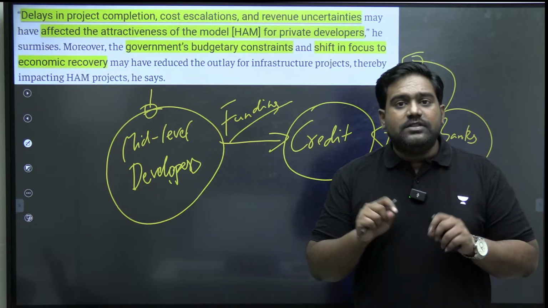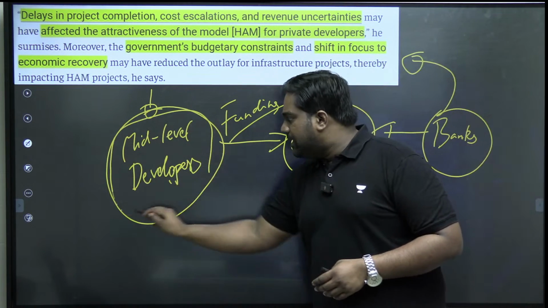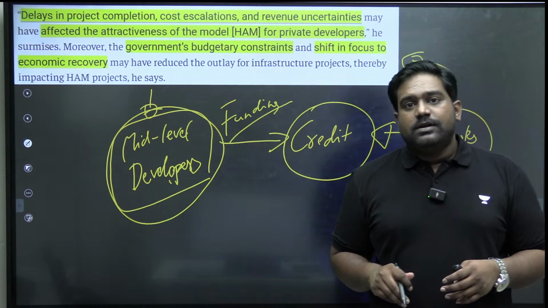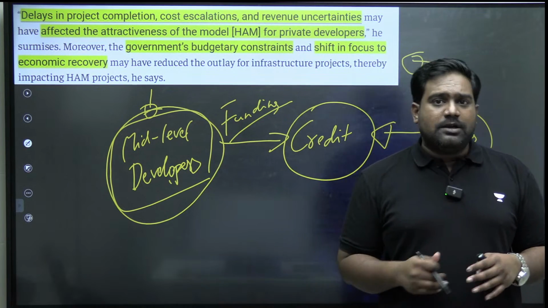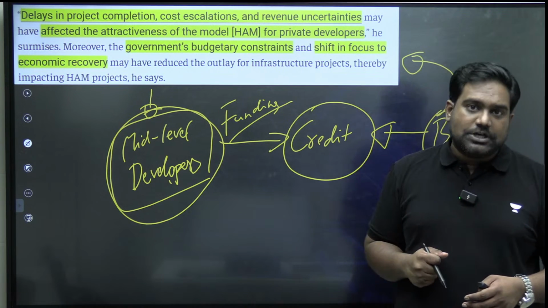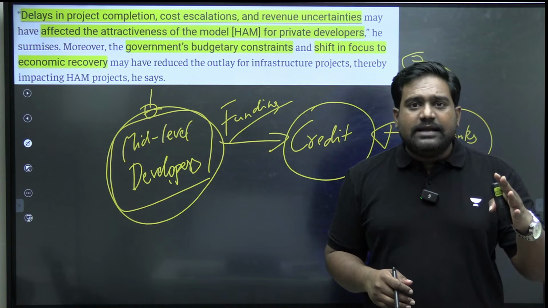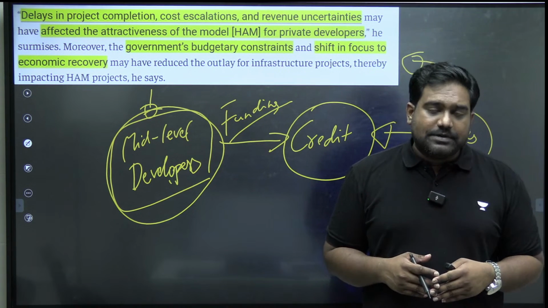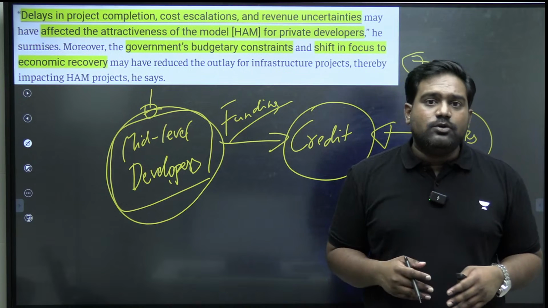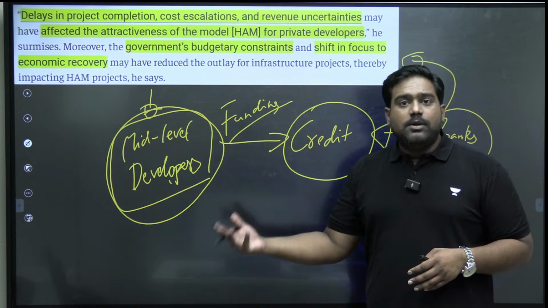This is an inherent flaw in the model, right? If you're preferring mid-level developers and expecting them to bring in 60% of the funds, they don't have enough credibility in the market. Banks may not give them adequate loans, and this will essentially hamper the project. If you look at the EPC model, the government was raising the entire funds and paying the developers, so that project construction would continue without any impediments. But now there are problems coming up.